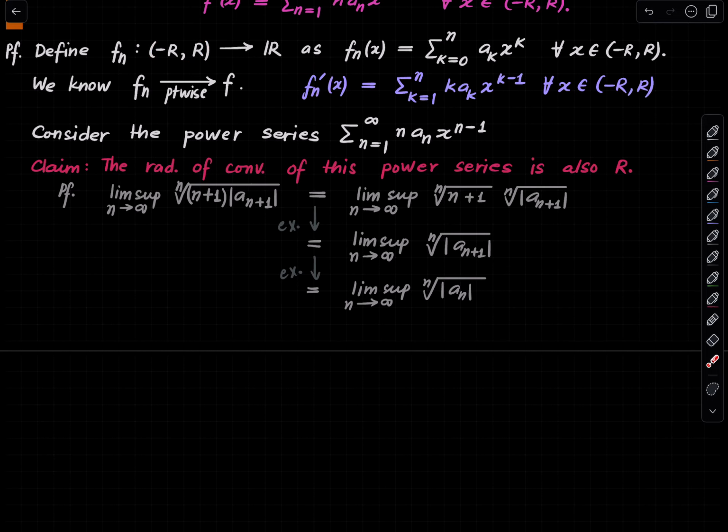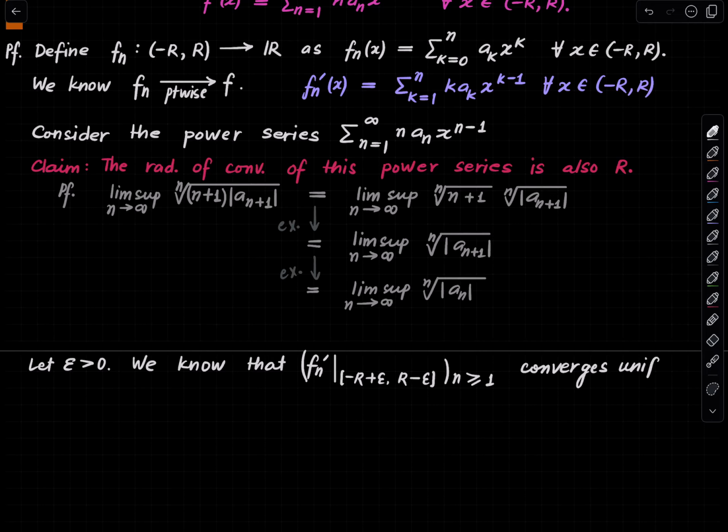So if we truncate it a little bit, let epsilon be greater than 0, think of it as a small number. I'm not going to write too many details here. So we know that this converges uniformly. This is a uniformly convergent sequence of functions.